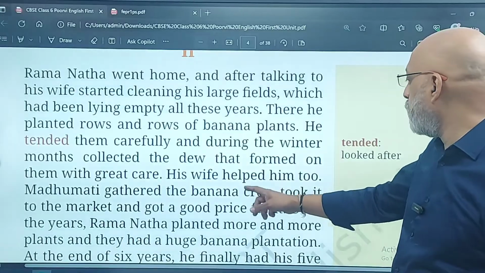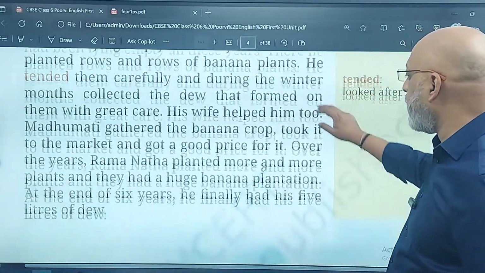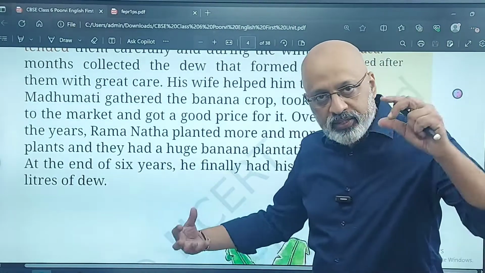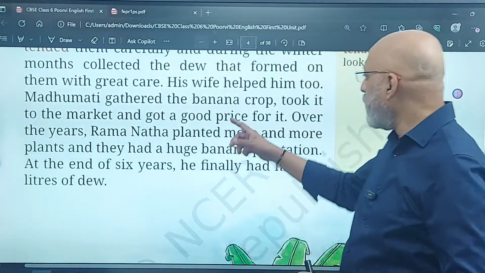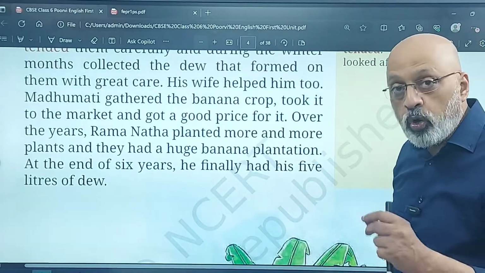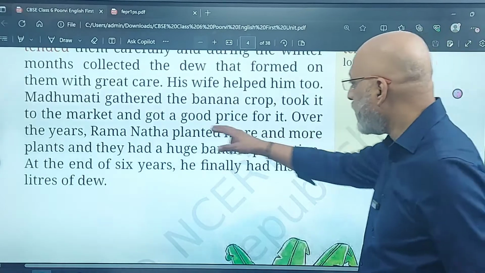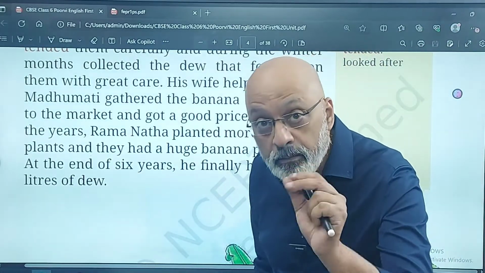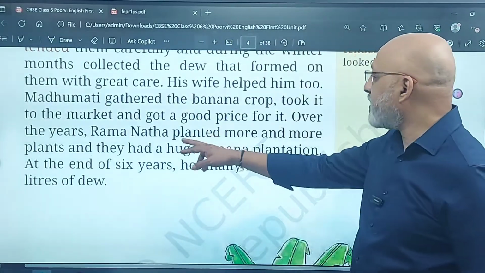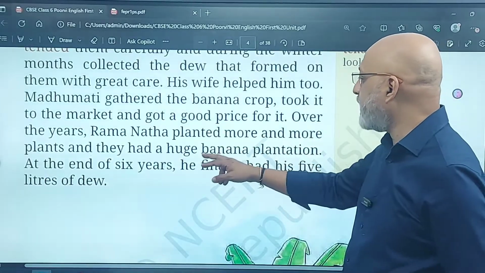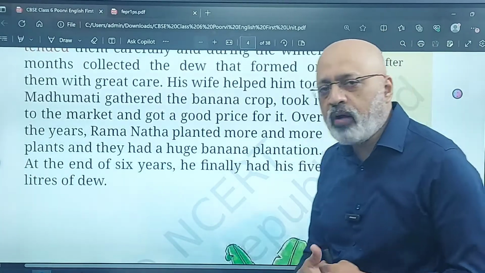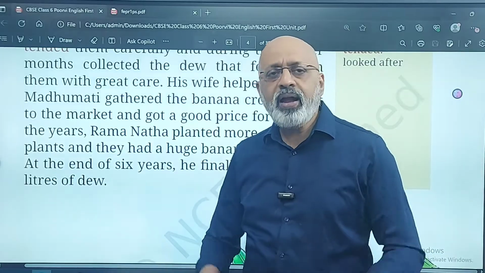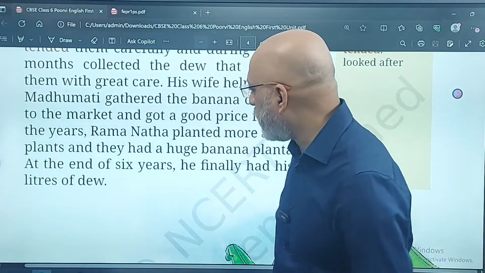His wife Madhumati gathered the banana crop, that is, the raw bananas and the ripe bananas. She took it to the market and sold it and got a good price for it. This is an important point. Please make a note of it. Over the years, Ramanatha planted more and more plants, and they had a huge banana plantation.